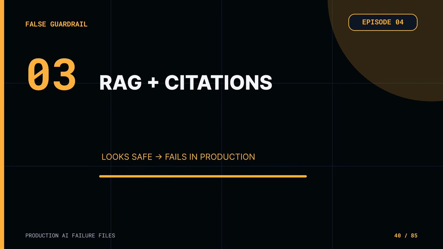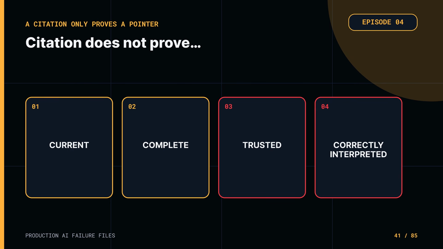Guardrail 3 is RAG and citations. The team says the model cannot invent policy because it must answer from retrieved company documents and cite every claim. Episodes 1 and 2 showed why that promise is too broad. Retrieval can improve factual grounding. It can also retrieve incomplete, outdated, conflicting, or adversarial content.